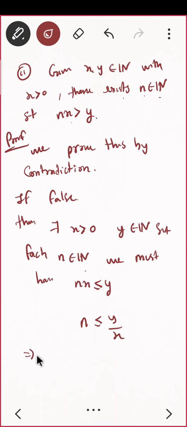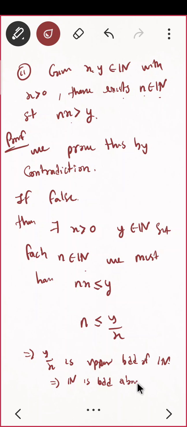That means y by x is an upper bound of natural numbers. That means natural numbers are bounded above, which is false. Correct? This is a contradiction. Do you see that?